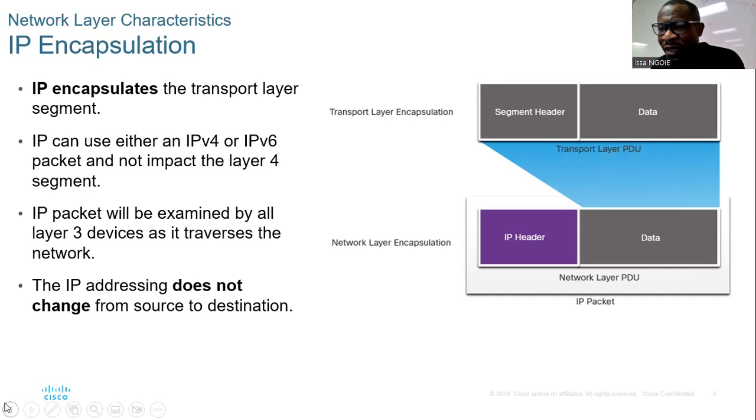So the IP addressing does not change from source to destination, right? It means this: you have two computers, the sender and the receiver. No matter how far apart you are, no matter how many devices are in the middle between you and your friend's computer, the IPs will never change. The IP that the source uses and the IP of the destination will never change, right?